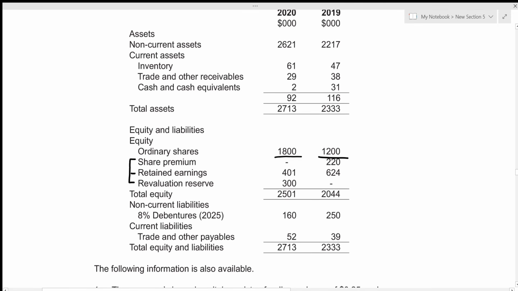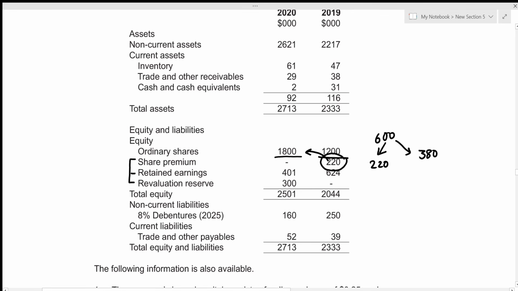So we can see that there was share premium of 220 in the year 2019. So we need to transform it into the ordinary shares, right? So that's going to be 220 for the share premiums. Now, the total increment while making a bonus issue was 600. So out of 600, the 220 is given by the share premium. Then the remaining value will be that of 380.